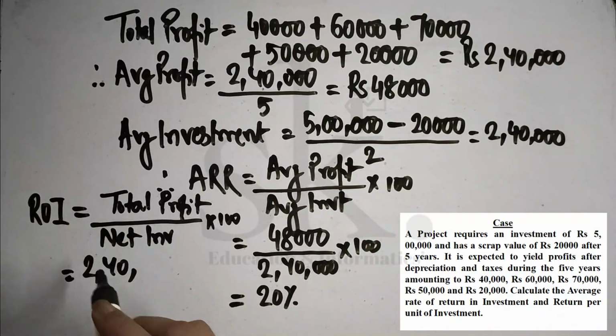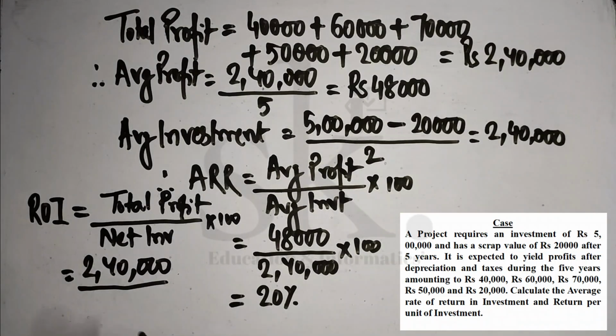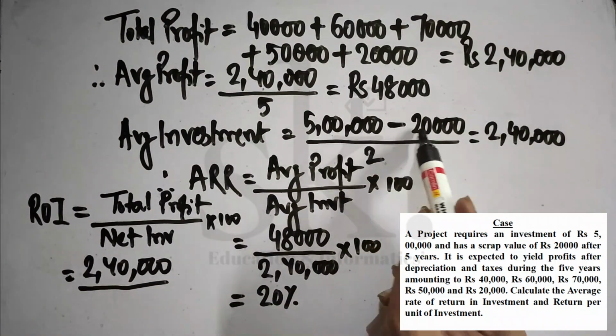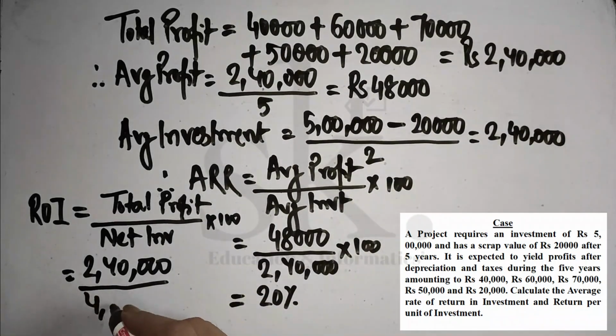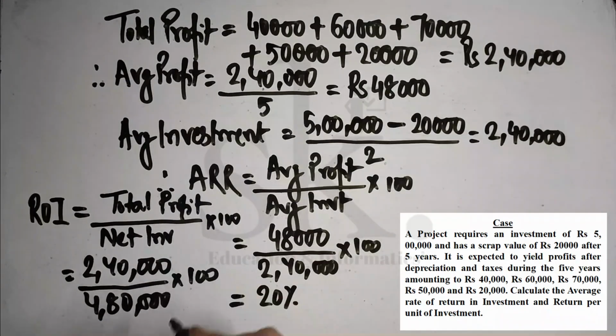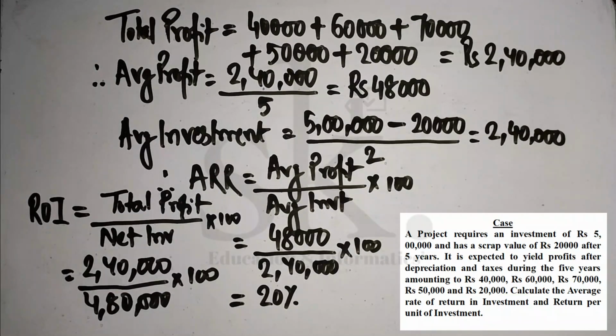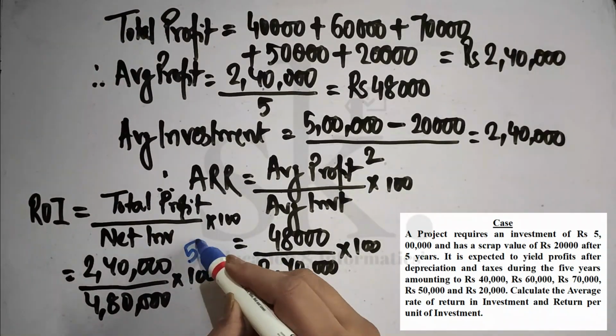This is an added part I am showing, the ROI: 2,40,000 divided by the net investment, which is basically 5 lakhs minus the scrap value, not divided by 2, which is 4,80,000, into 100. So the ROI is coming as 50%.